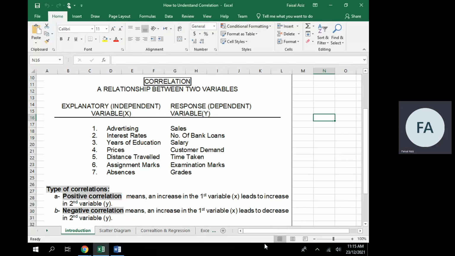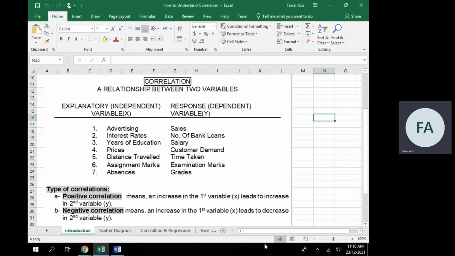So on and so forth, you can see we have years of education. If you spend more time in education, you will get more salary, all other things remaining constant. So we have a positive relationship. This is what positive means, a direct relationship: if you increase one variable, the other variable will increase.